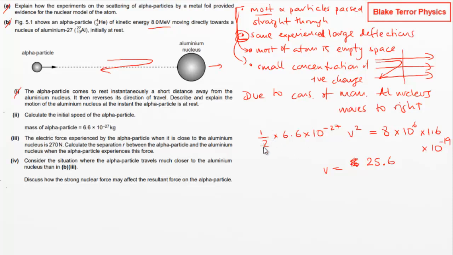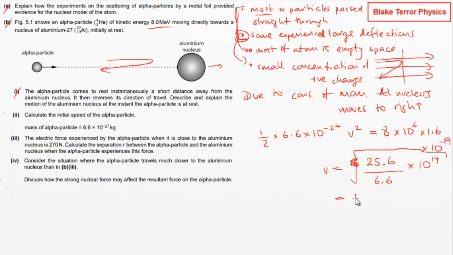So that's dealt with the half, the 8, the 1.6. Divide that by 6.6. And then we've got 10 to the minus 19. That'll make it 10 to the minus 13, so that'll be times 10 to the 14. And we need to square root that, which is going to be our v. So that is 25.6 divided by 6.6, square root that, and that gives us 1.97, and that'll be multiplied by 10 to the 7.